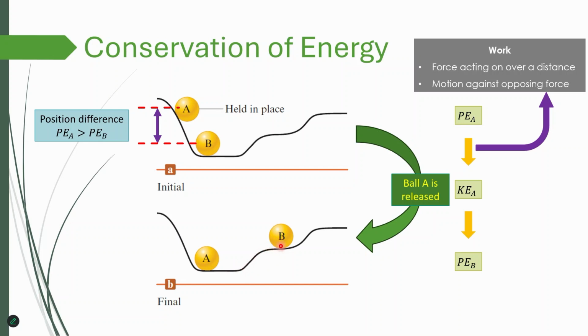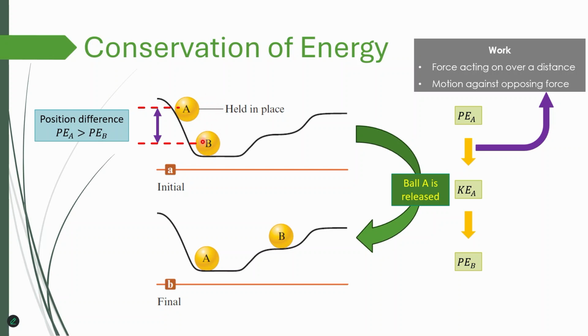It cannot just go upward by itself, right? It means it should gain some energy in the form of potential energy so that its height can increase from 0. We can accept this as a 0 line, to some height h, right? So what happened here is that there's actually work that's done by ball A on B, okay?